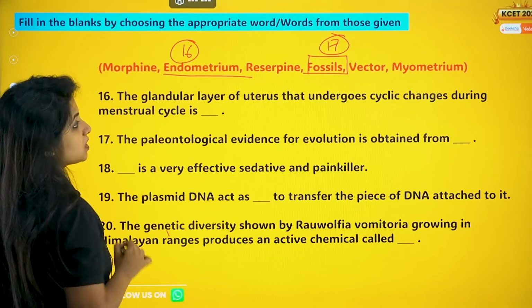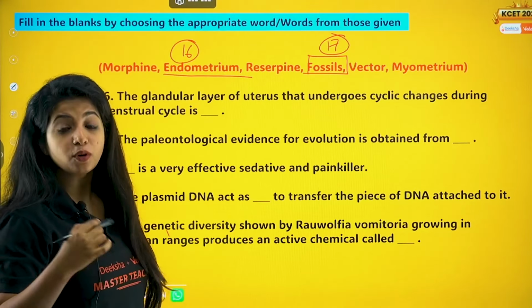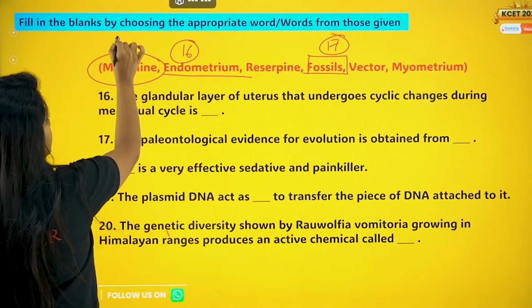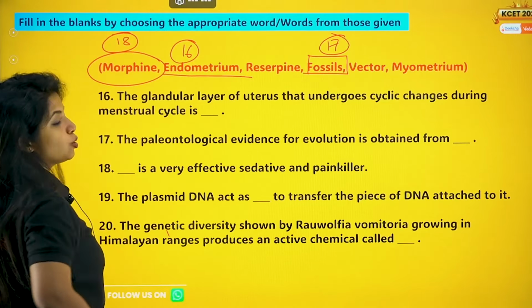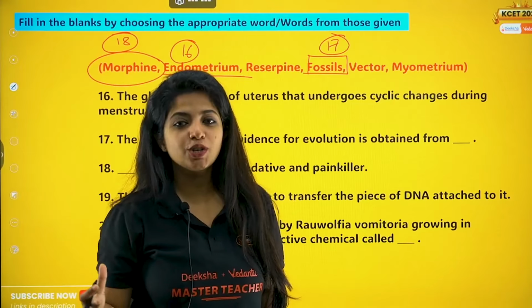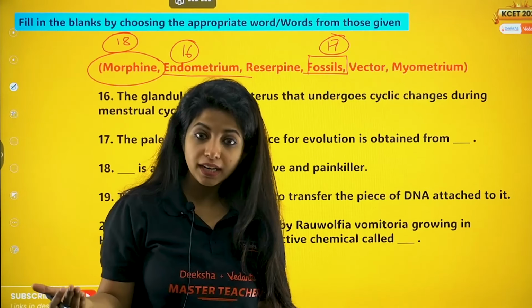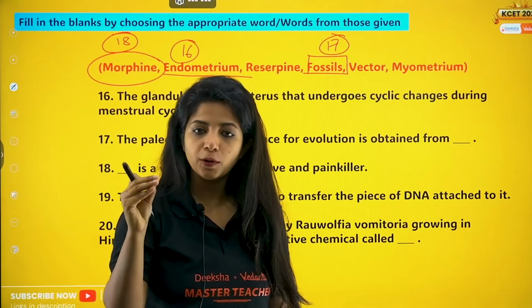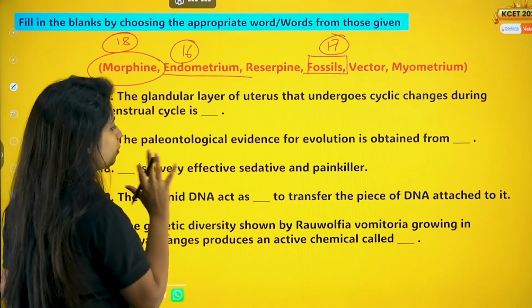This particular drug is an opium. Okay, this is an opioid, my dear children. And what is the answer for this question? It is morphine. Morphine, when it undergoes a process of acetylation, you get diacetyl morphine, that is heroin. Two different drugs, both of them coming under opioids. This one is a sedative and a painkiller.